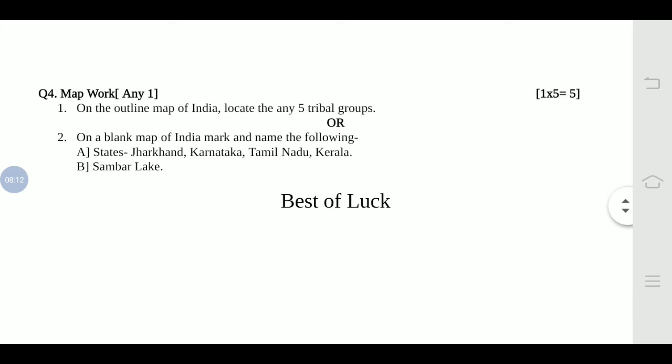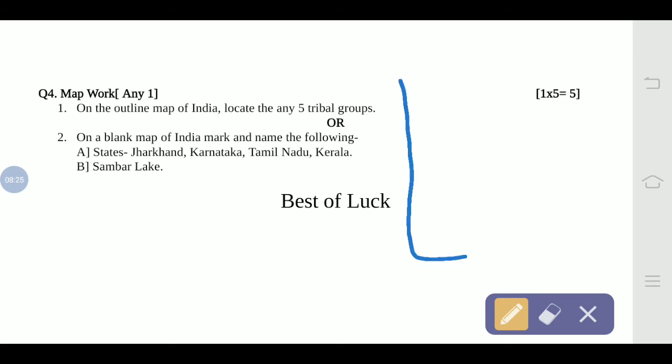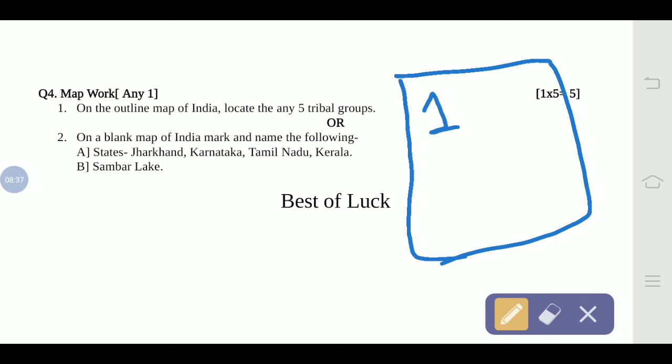Then the last question we have is map work. 2 questions are there, of 5 marks, any one you have to attempt. While you are marking anything on the map, you have to make a reference box on the right hand side. As you can see, the first question, on the outline map of India locate any 5 tribal groups. So for any of the 5 tribal groups, either you can give the marking as 1, 2, 3, 4, 5 like serial numbers, or you can mark it with symbols like star, circle, anything.